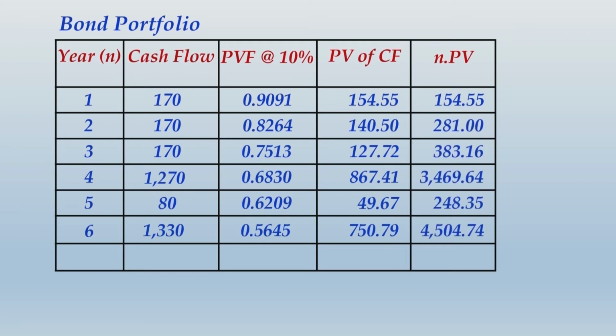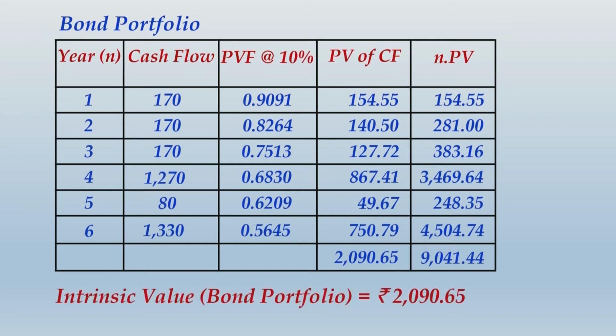When you take the total of present values, you get the value of the portfolio, that is 2090.65, and the total of the last column is summation of n into PV for the entire portfolio. So the intrinsic value of the bond portfolio can be declared as 2090.65. Before I show you the calculation of duration, first take note of this whole thing and then we move ahead.